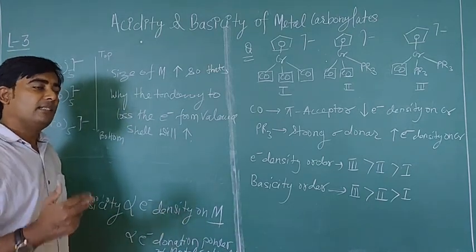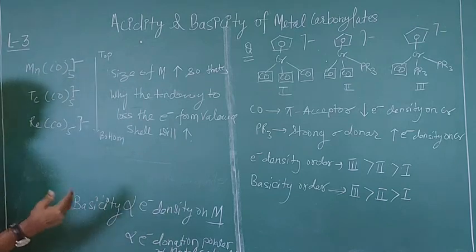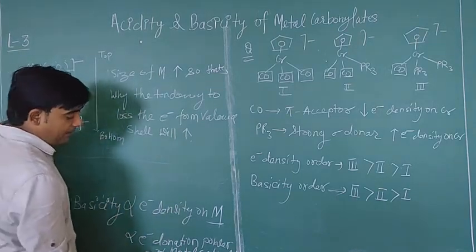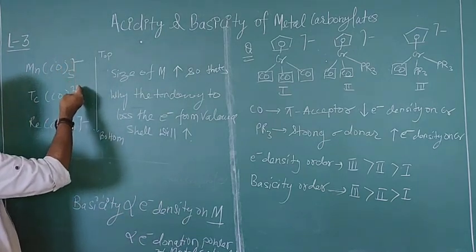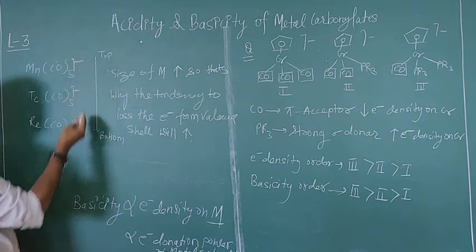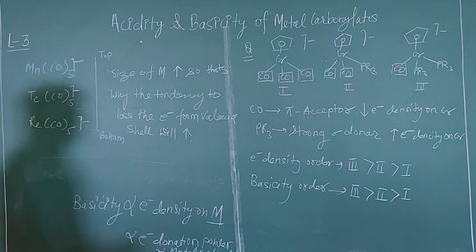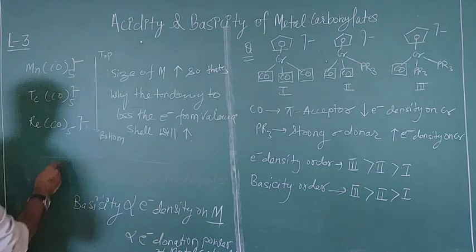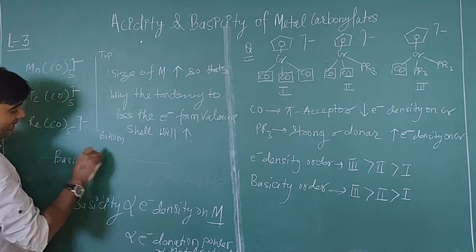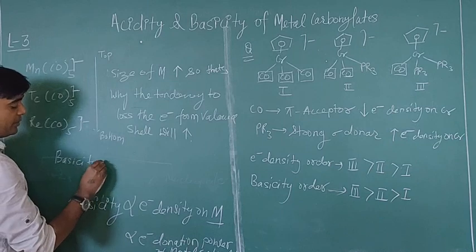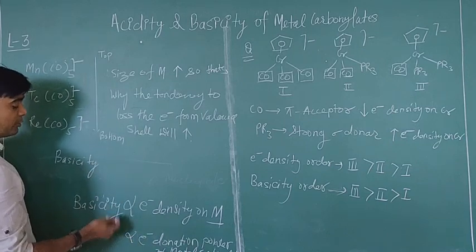So that's why the basicity will be high, because basicity is directly proportional to the electron donation power. So you can say electron donation power is going to increase from top to bottom in a group.